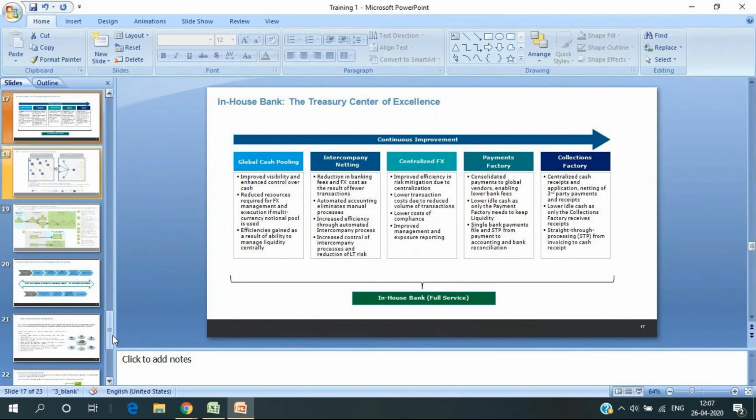SAP is always doing some things like adding new Fiori apps to make it easier for the end user, because with the advantages of Fiori, you can use it over your phone or tablet. You can customize your screens and your home screen just like you do on your phone. You can create your own tabs just like you do in your phone. So definitely it's operable on Fiori. There are one or two reports that are better in Fiori, but it's very similar to what it was in ECC. I don't see a major change coming into in-house cash as well. SAP has already covered most of the banking functionalities in in-house cash.